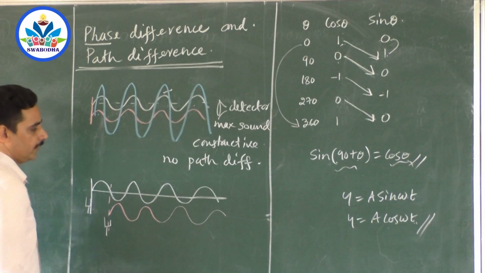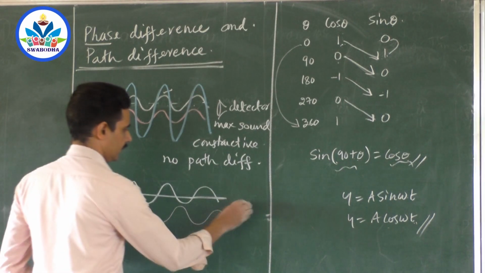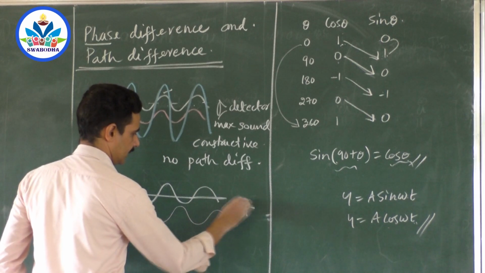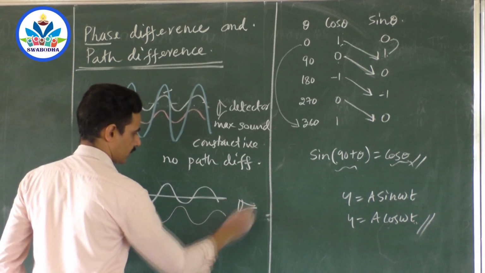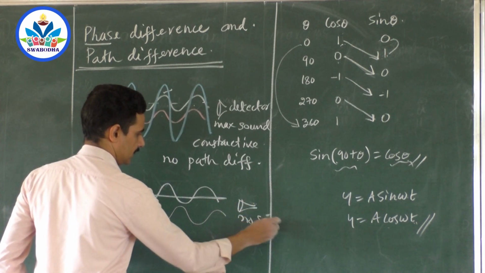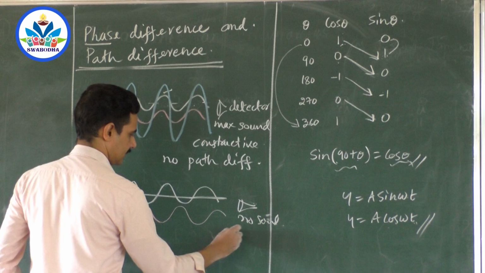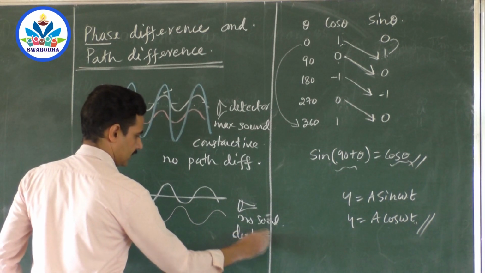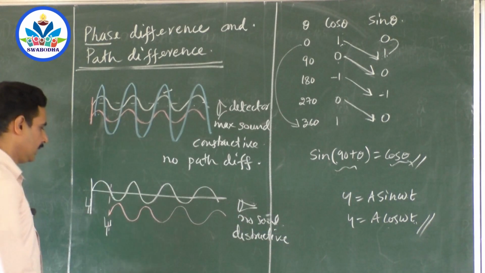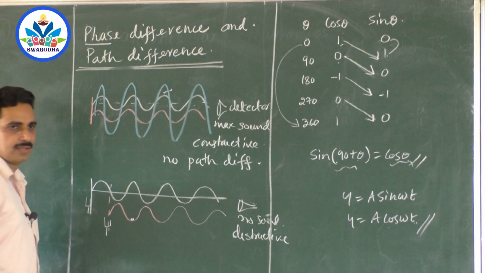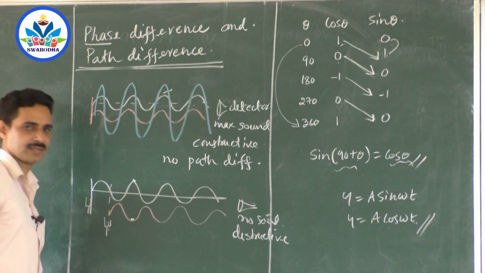Now, if you club them, what will happen? What about the detector now? If you see the detector, you will find the detector hears or detects no sound. No sound is heard, and this is a destructive interference. Sir, why destructive? Why destructive? You see, one wave produces rarefaction, another wave produces compression.